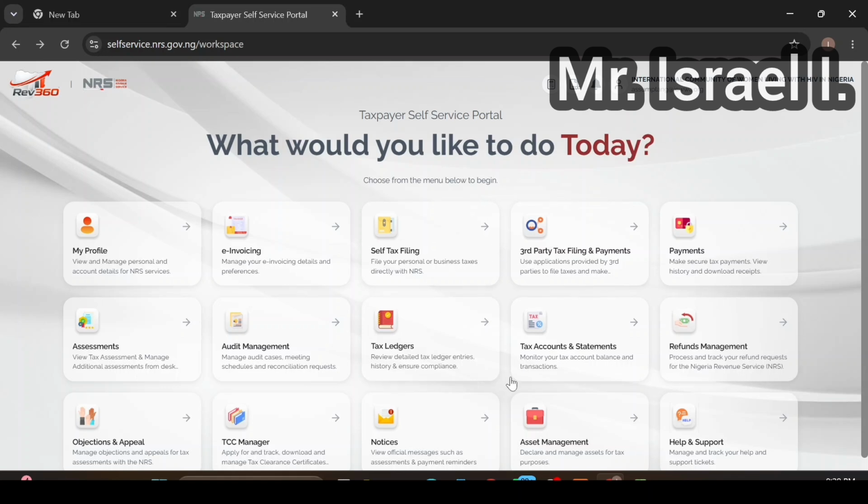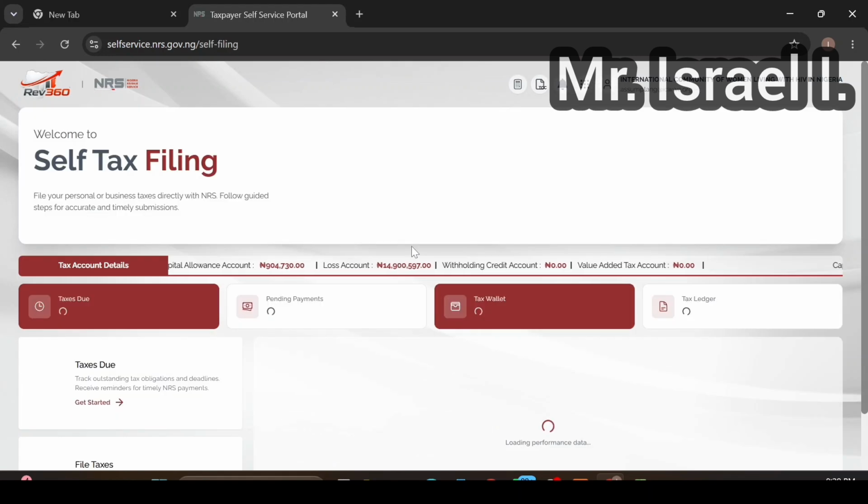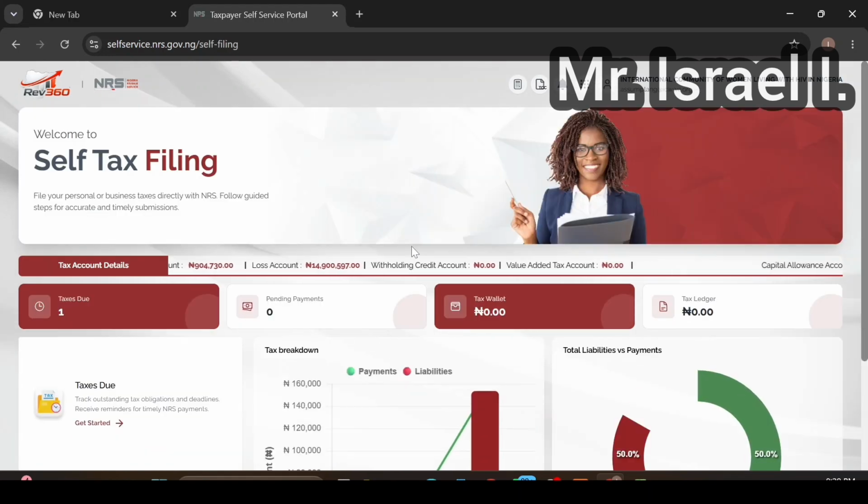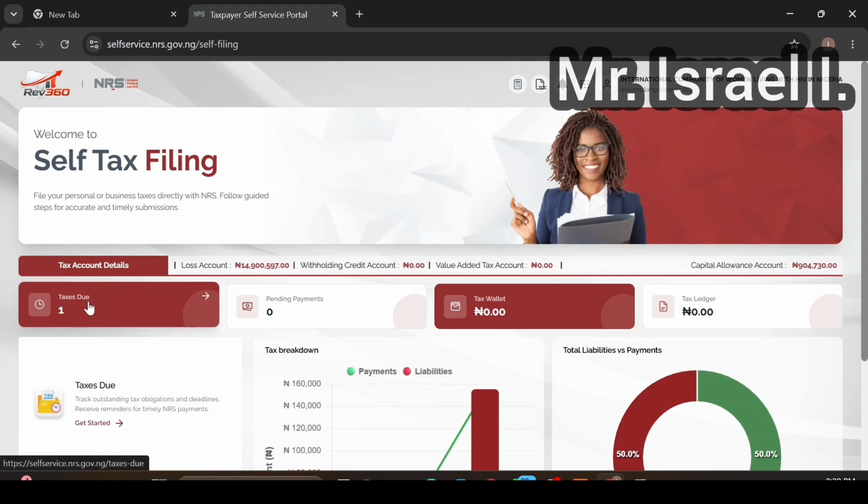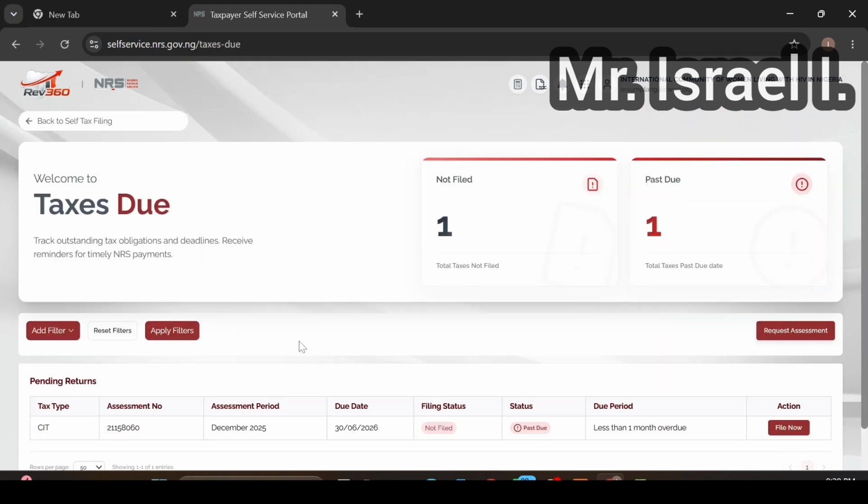So you know how I got to this place, right? You just use the login details, then you log in, it will bring you to this interface that you are seeing here now. Then the next thing, you go to self-tax filing. I believe we are familiar with all this. Then you come to the tax due.